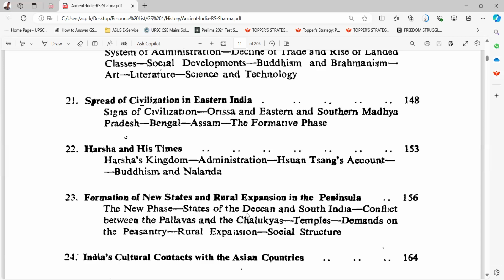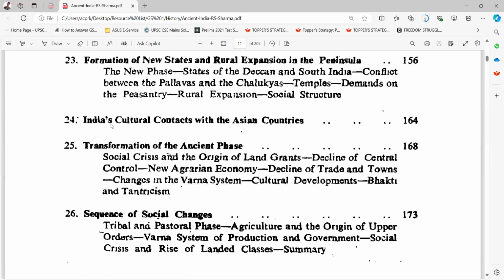The new phase, states of the Deccan and South India, conflict between the Pallavas and the Chalukyas, temples, demands on the peasantry, rural expansion, social structure. 24th is India's cultural contacts with the Asian countries. 25th is transformation of the ancient phase, social crisis and the origin of land grants, a decline of central control, new agrarian economy, decline of trade and towns, changes in the Varna system, cultural developments, Bhakti and Tantricism.